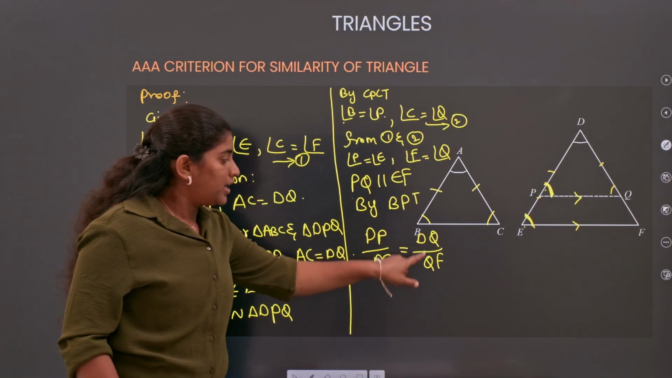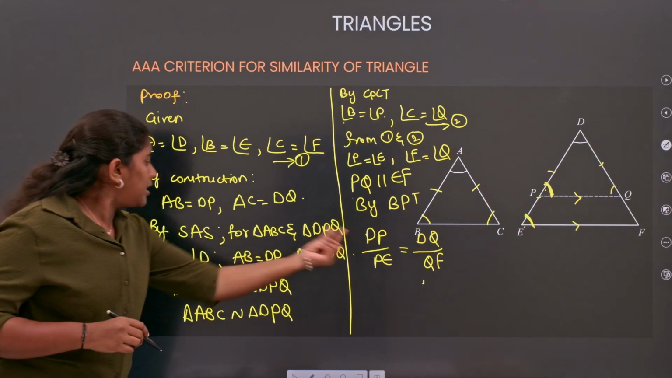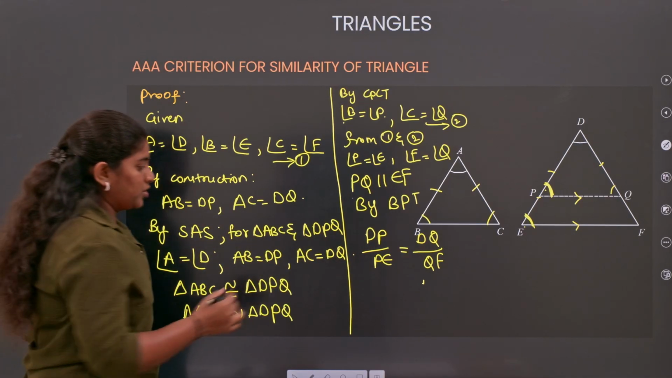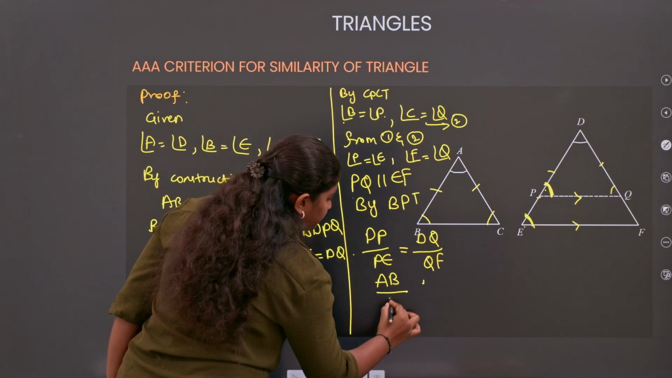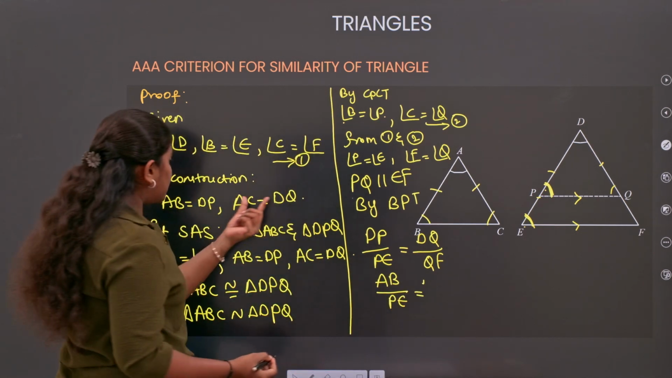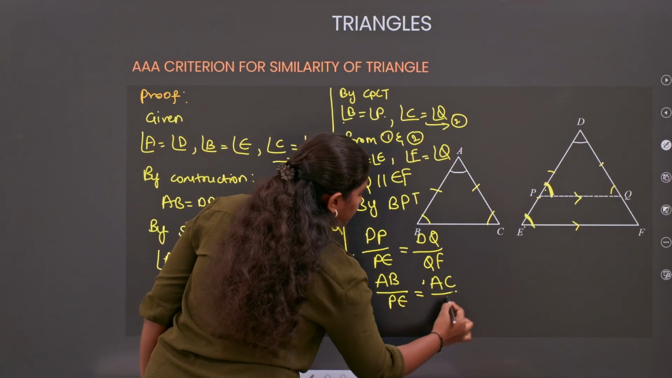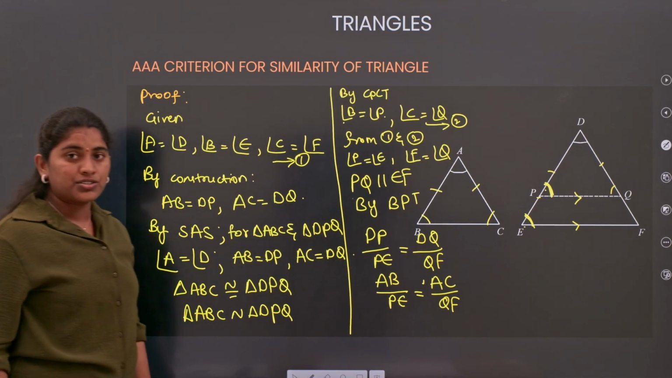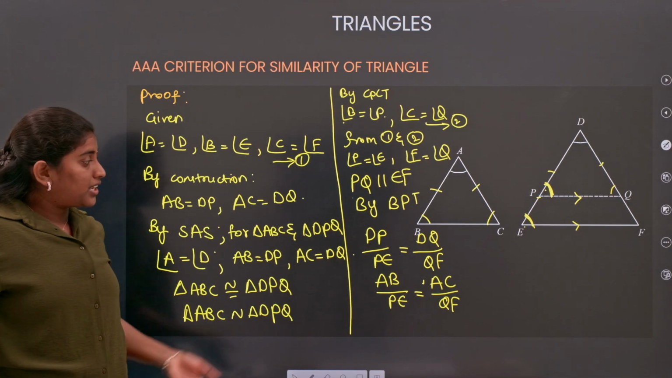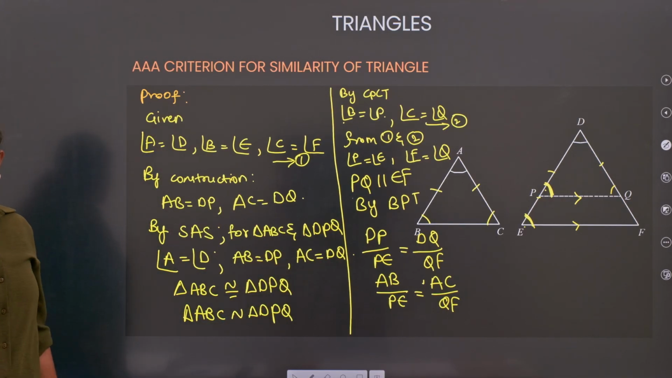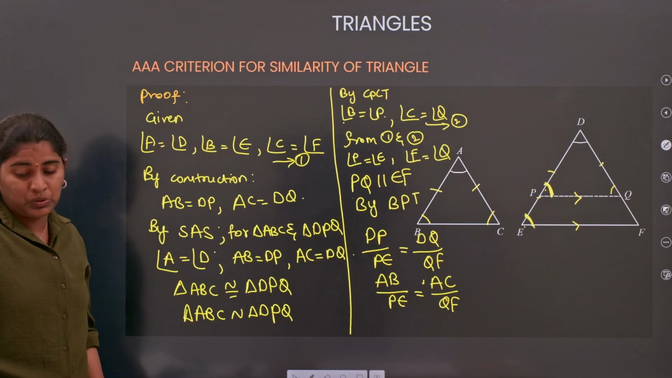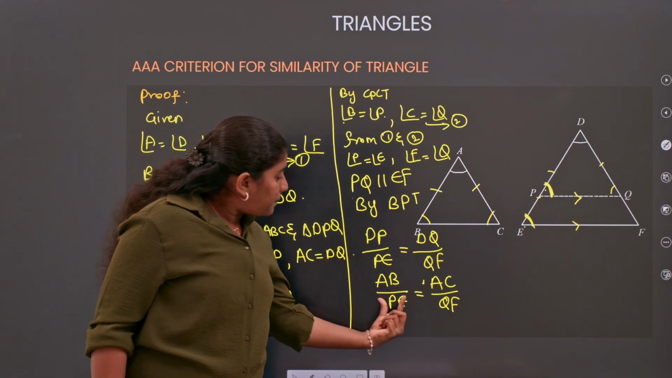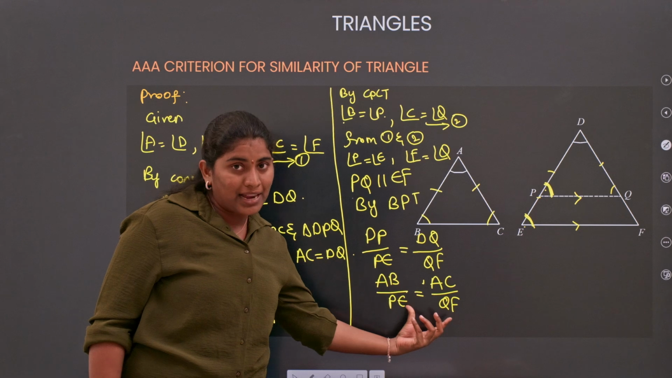Understood? DQ by QF. Now, what is DP? DP is nothing but AB. So I can write AB by PE will be equal to DQ, which is nothing but AC, by QF. Understood? Any doubt in this? If you have any doubts, you can raise them, everyone. Any doubts? No doubts. Okay, now look here, PE and QF.